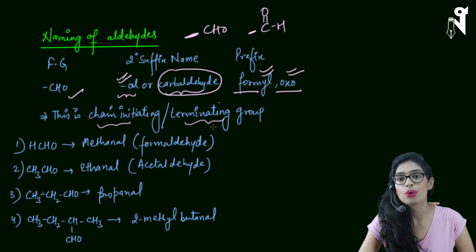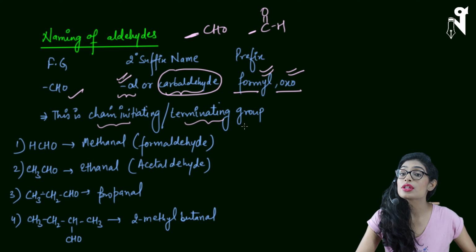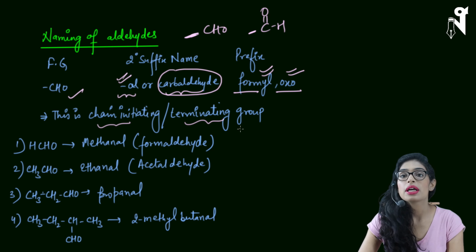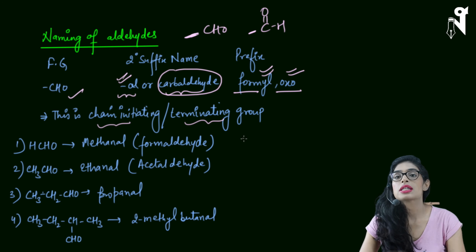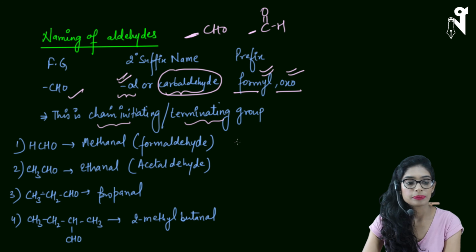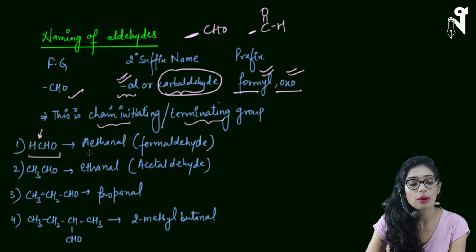The same as COOH. That means whenever this group is present in the carbon chain, and it is not present with any higher priority group, the position of the CHO will always remain first position. It will never be in the middle of the chain. The first compound we have in aldehydes is HCHO. Basically it has one carbon in it, and the compound will be called methanal.